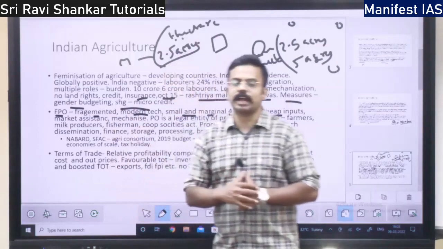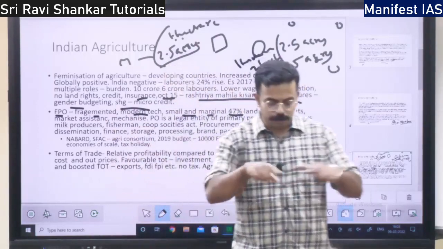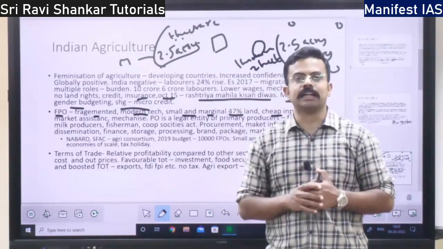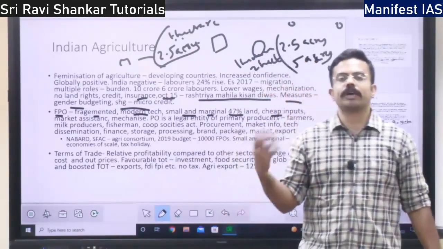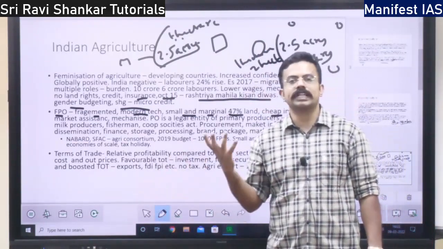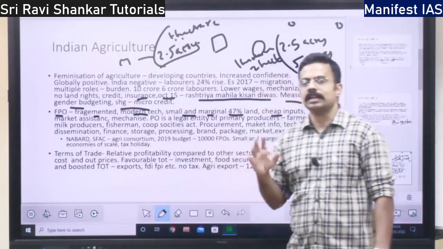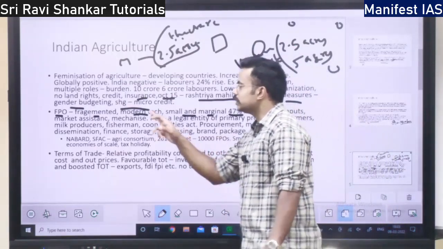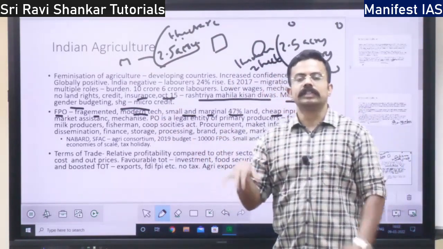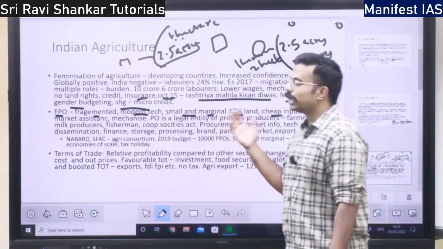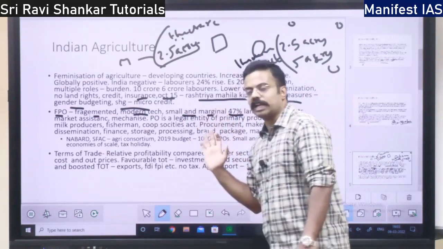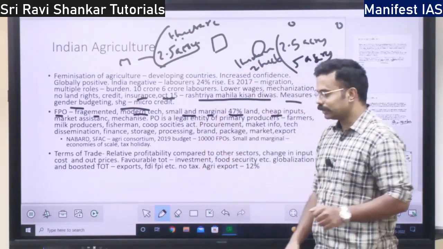Since the lands are fragmented, small chunks here and there, farmer producer organization, since it is a cooperative, they will bring together all the land. When all the land is brought together, sowing can be done easily and also harvesting can be done together. So the productivity will be high, output will be high, right? So that is one thing. And since farmer producer organization will have so many farmers in one cooperative, they can together implement modern technology. Modern technology could be implemented, and since most of them are small and marginal, it will help them. That is the third thing.